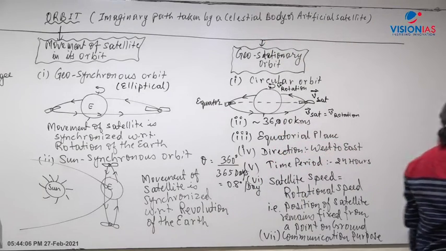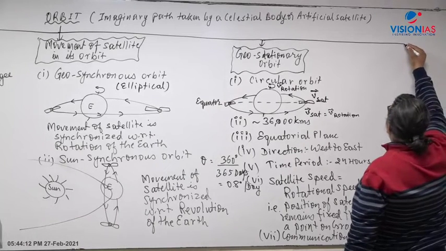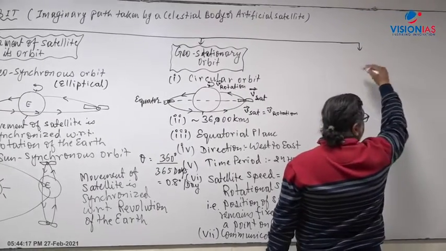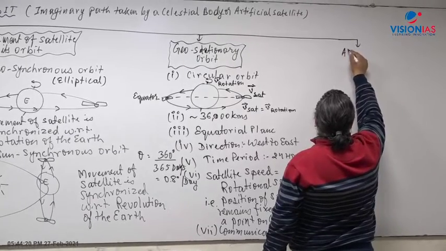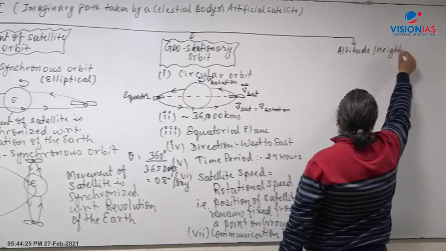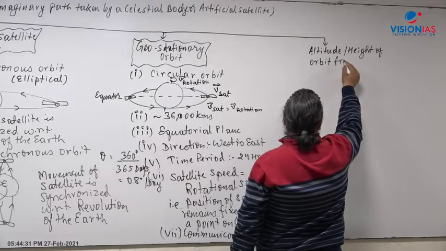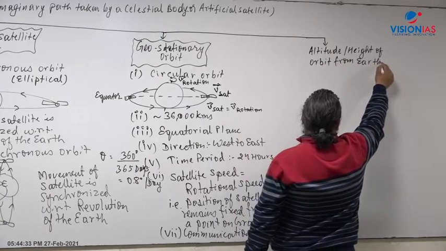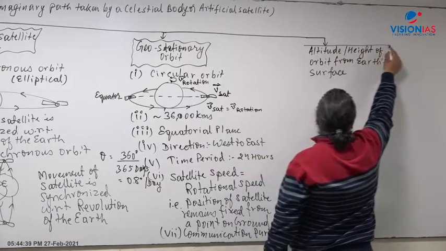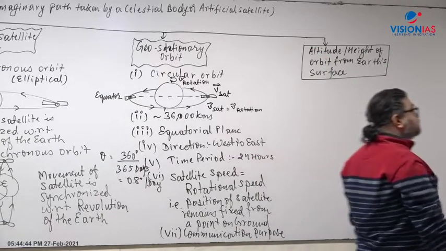Now based on the altitude or height of the orbit from the Earth's surface, we can again classify satellite orbits in the following way. The satellite orbit based on the distance of the orbit from the Earth's surface, that is the altitude or height of orbit from Earth's surface. Based on that, the satellite's orbit can be classified in the following manner, right?